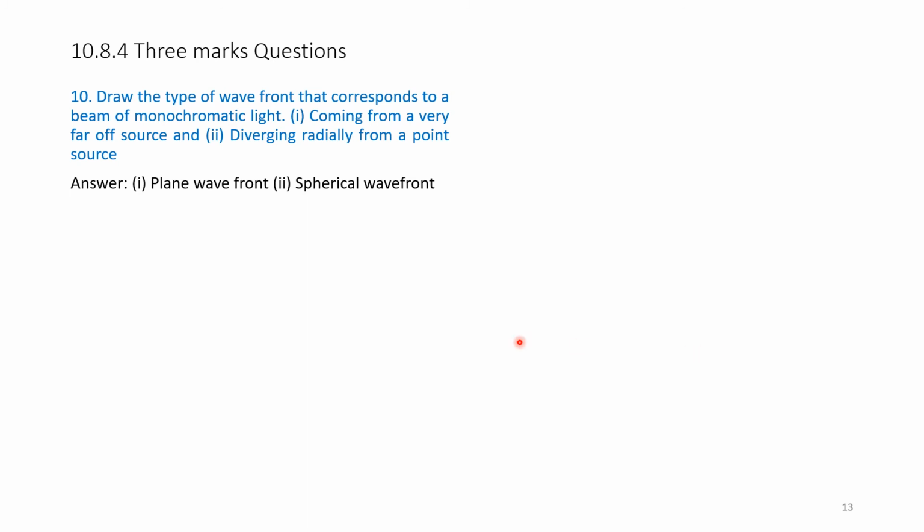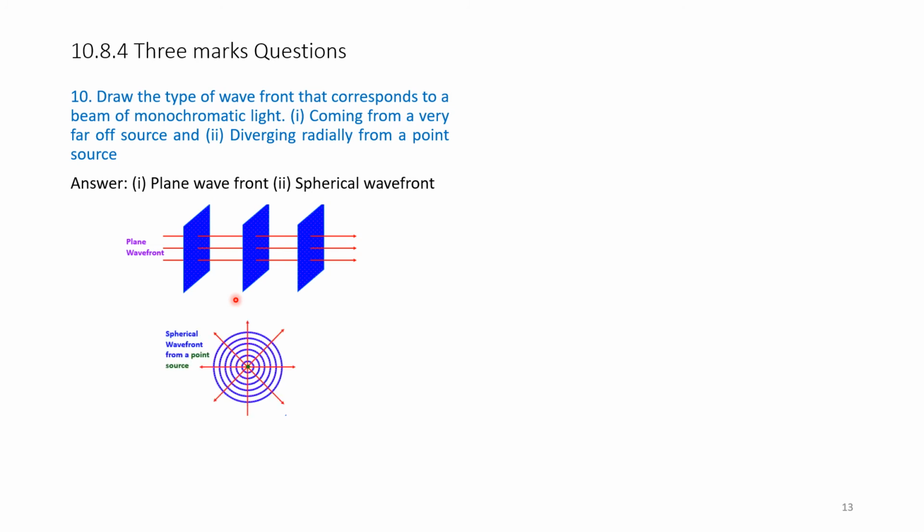We have studied this in theory and we will repeat it for your information again here. See, this is a plane wave, coming from far off, a plane wavefront. And this, diverging radially from a point source, is a spherical wave from a point source.